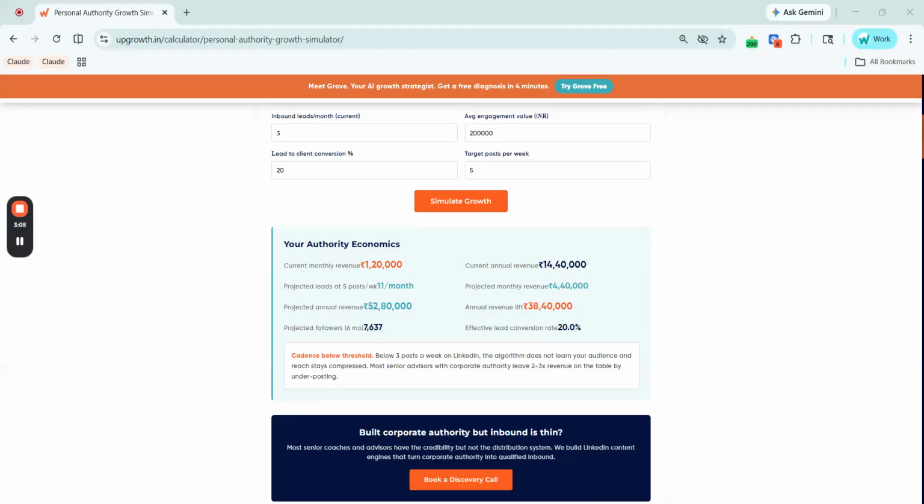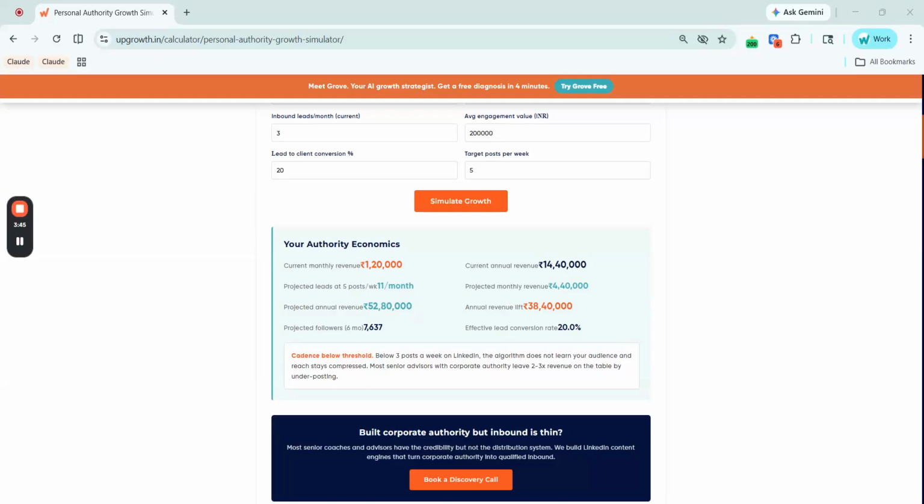Below 3 posts a week, the LinkedIn algorithm does not learn your audience and reach stays compressed. Most senior advisors with genuine corporate authority leave 2 to 3 times their current revenue on the table simply by underposting. As of 2026, Indian LinkedIn CPC ranges from rupees 150 to rupees 650 with a median of rupees 320. For senior advisors who already have warm reach and a credible audience, organic LinkedIn distribution is structurally cheaper than paid, but only if the cadence is consistent enough for the algorithm to compound it.